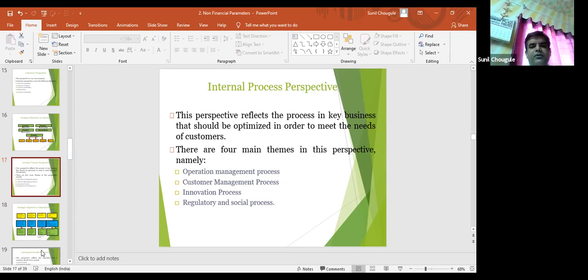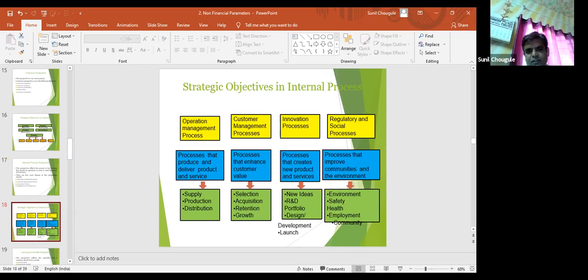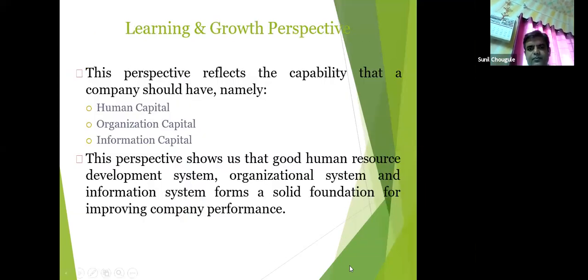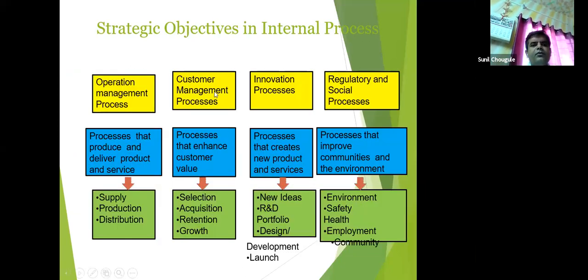Customer management process is also an internal process perspective, innovation process and regulatory process. One by one, we will look into these 4 internal management perspectives. Now, what is shown first, operation management process.